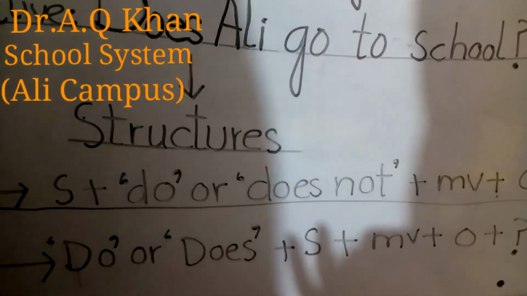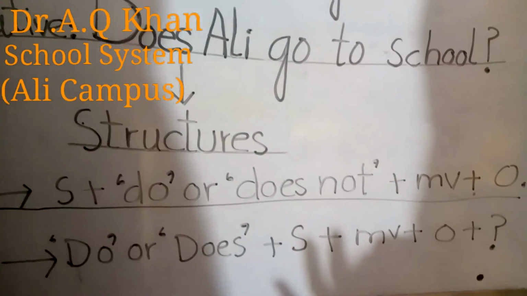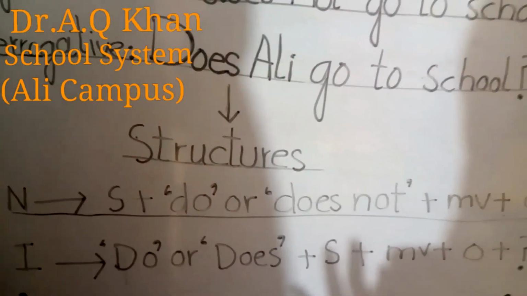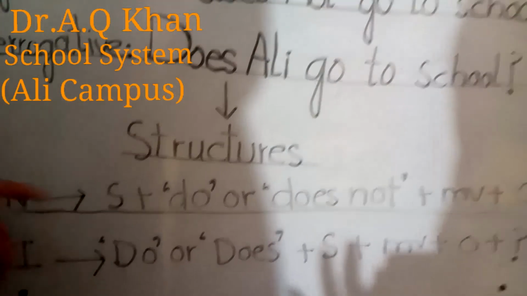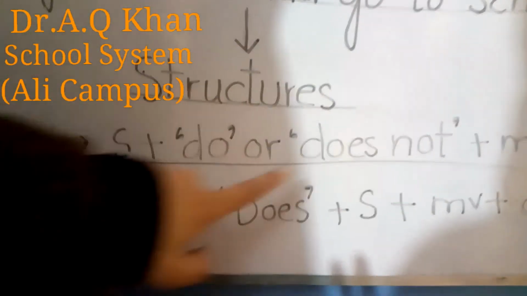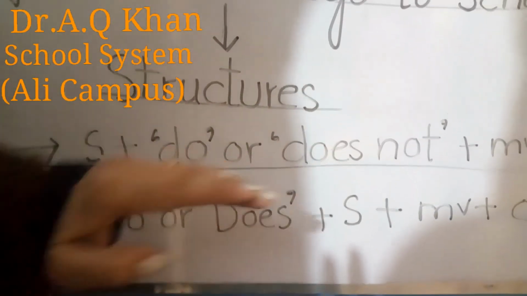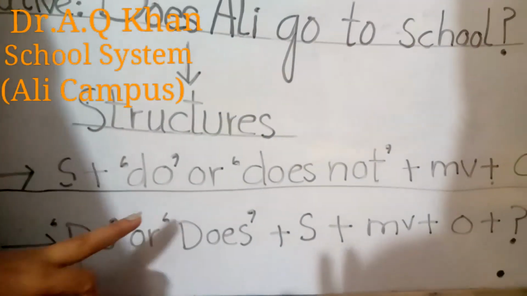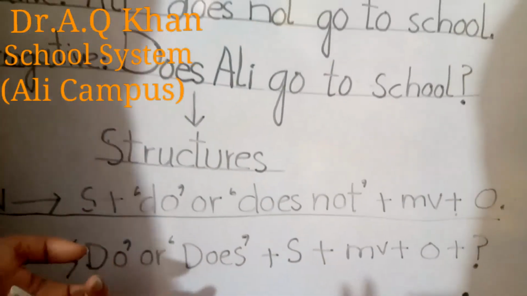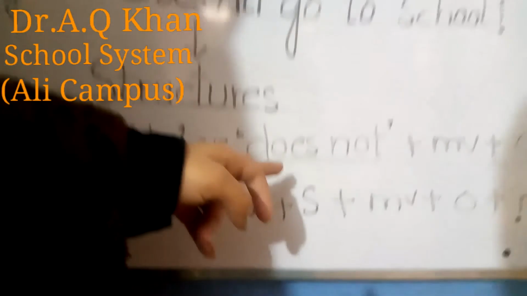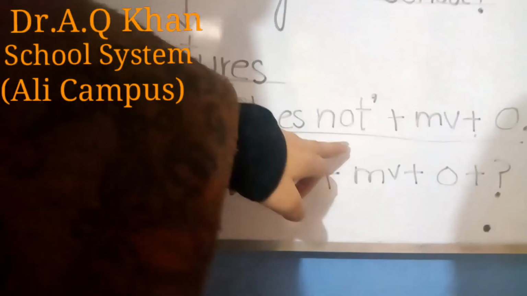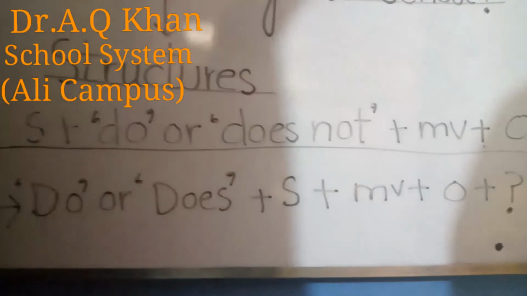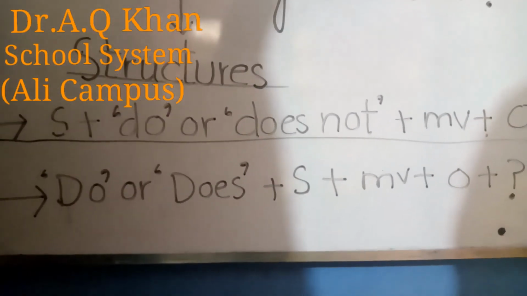Now there are properly written structures for you to learn of negative sentences and interrogative sentences. What is the structure of a negative sentence? Subject plus do or does not. We will add do or does according to our first form of the verb. If the first form is the simple first form, then we will put do, and if our first form is with s or es, we will add does. Not plus main verb, the action that you are talking about, and plus object.